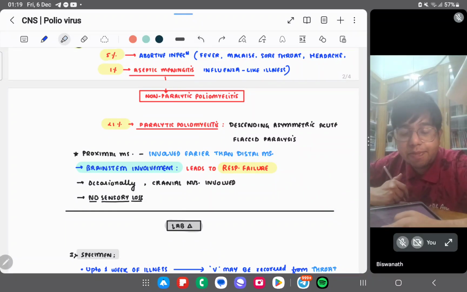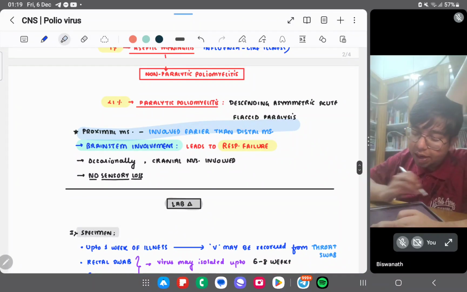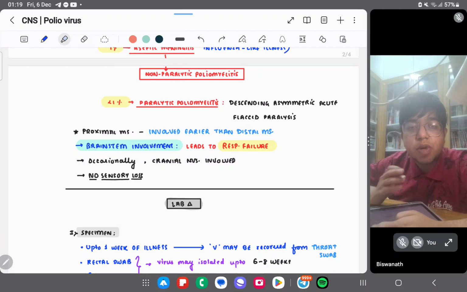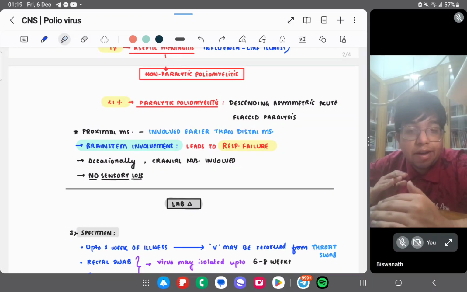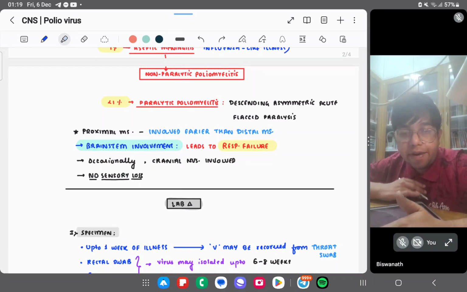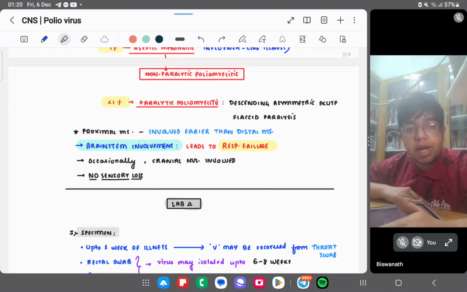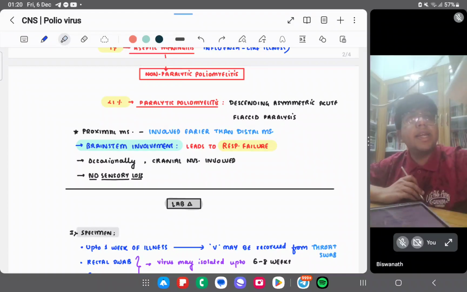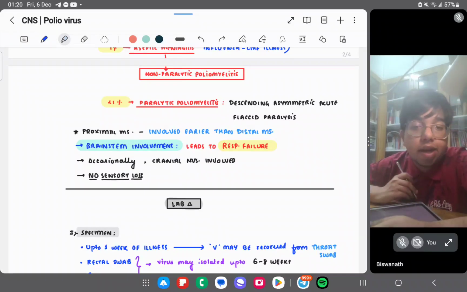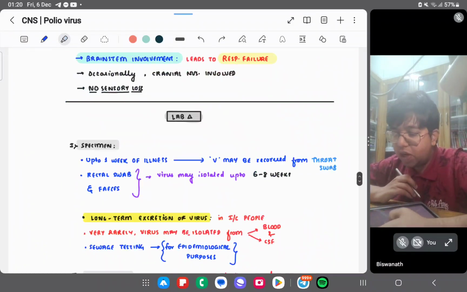It is a flaccid paralysis, right? Proximal muscles are involved earlier than distal muscles. If the brainstem is involved, there will be respiratory failure. The diaphragmatic muscles may also be involved, and then also respiratory failure can happen, right? Occasionally, cranial nerves are involved. There is no sensory loss.